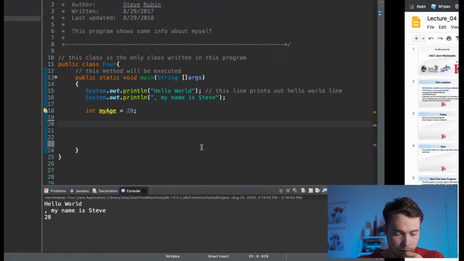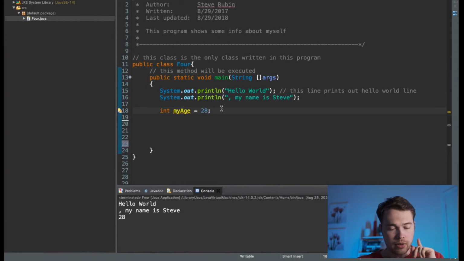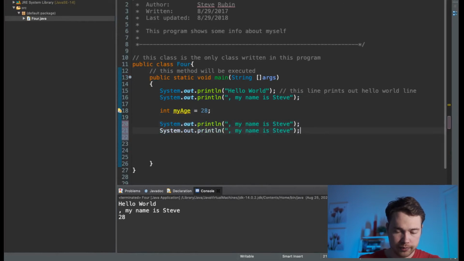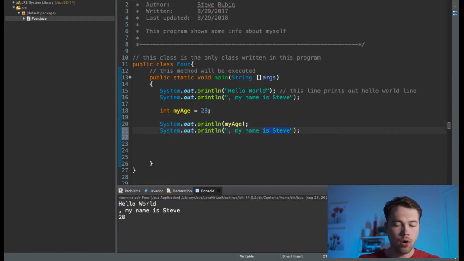Okay. What else? First off, check out the difference between the following two lines. This one and this one. Here I'm going to print out my age, and here I'm going to print out also my age. What do you think will be the difference?